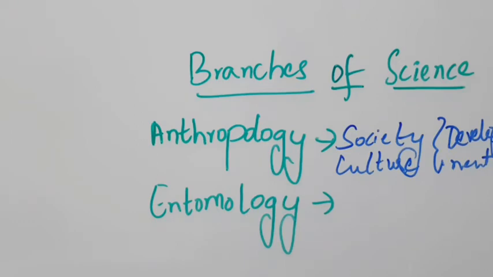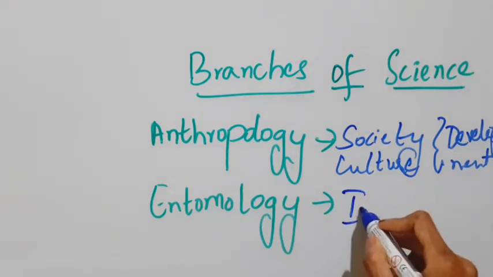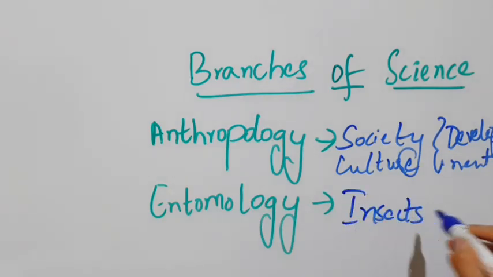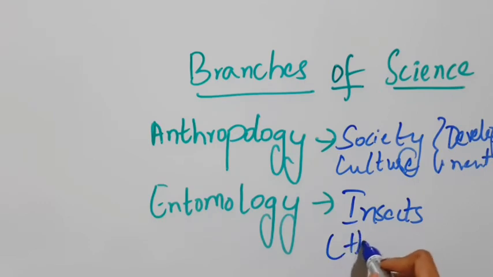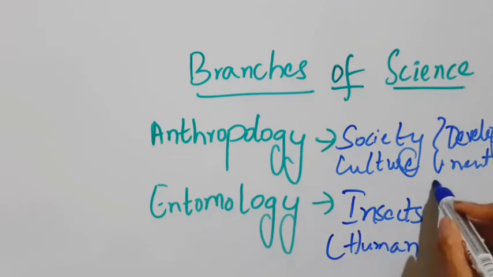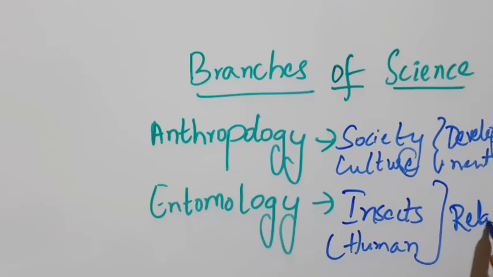And the next one is entomology. Entomology means study of insects and their relationship to humans, environment and organisms.